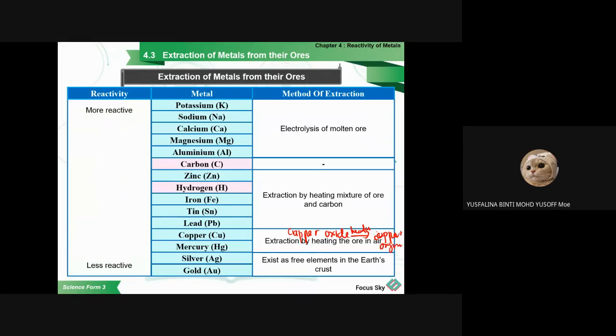So then we don't need to use carbon. Carbon is only used from zinc until plumbum. For these very less reactive metals, we just need to heat up in the oxygen and they produce the metal already.